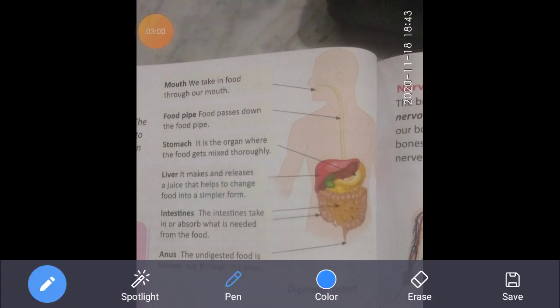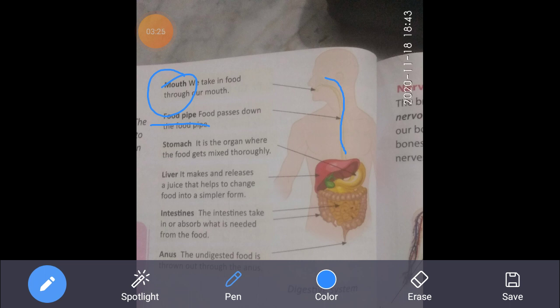The first organ involved in the digestive system is the mouth. We take in food through our mouth, as food is taken inside the body through the mouth. Mouth से हम food को body में अंदर डालते हैं. After the mouth comes a small pipe, that is the food pipe. Food passes down the food pipe. From the mouth, the food goes to the food pipe.